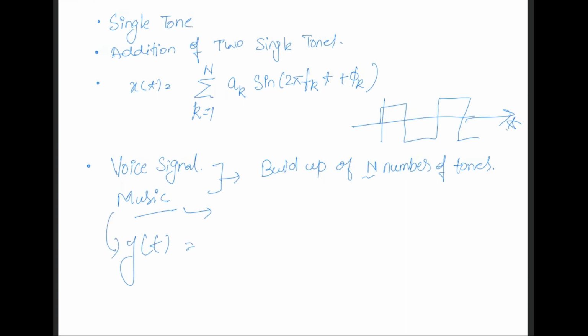We can break this one signal into multiple sinusoidal signals, as we have told here. Or instead of y(t), let's assume this music signal is x(t), and we can break this into multiple sinusoidal signals or pure tones.